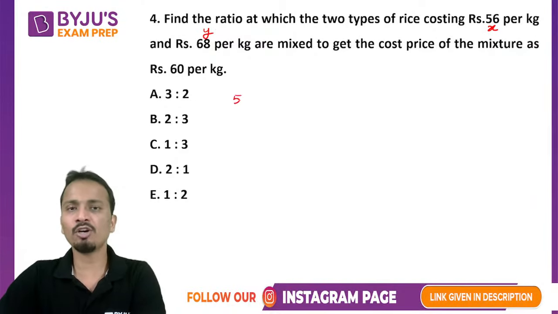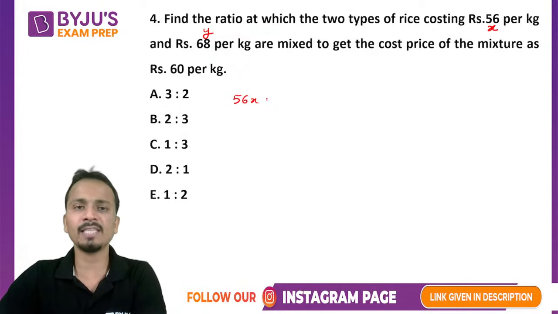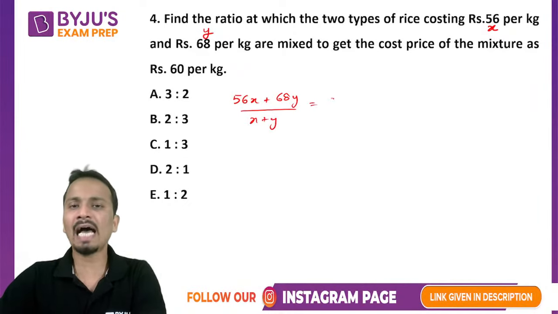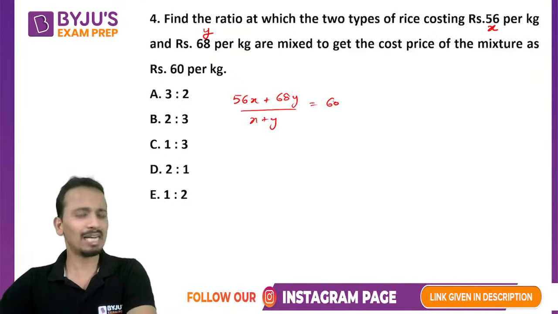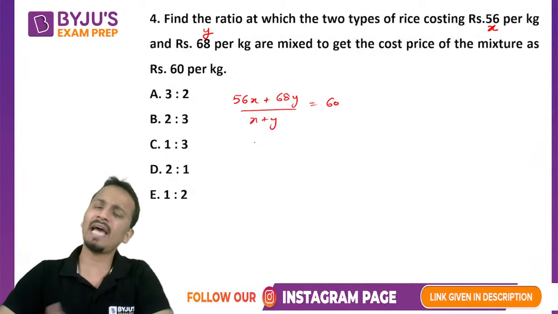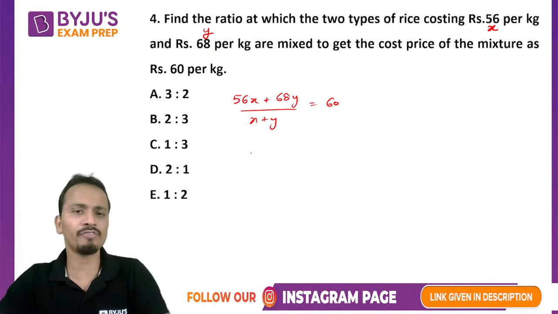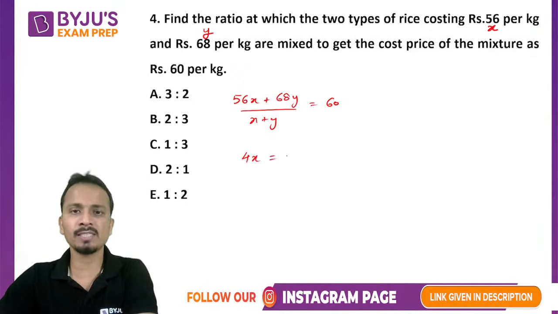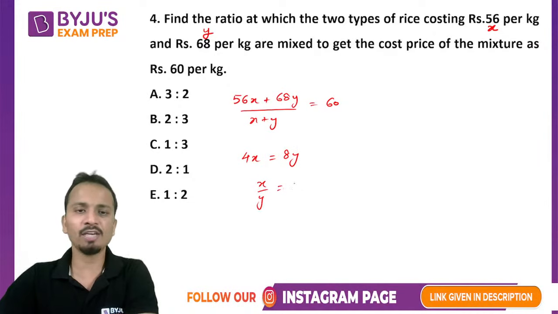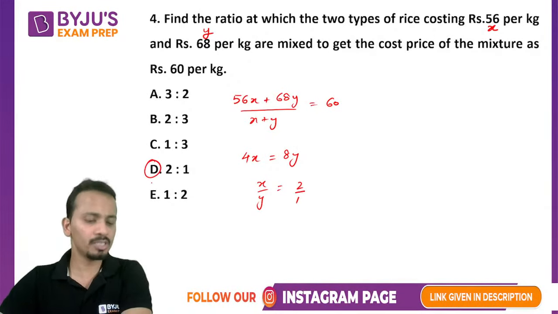So using the method of weighted average, 56X plus 68Y upon X plus Y will be the average cost, that is 60. Now do cross multiplication and get the value of the ratio of X and Y. Okay, so it will become 4x is equal to 8y. So x upon y, very carefully, it will be 2 upon 1. So the correct answer should be option D.